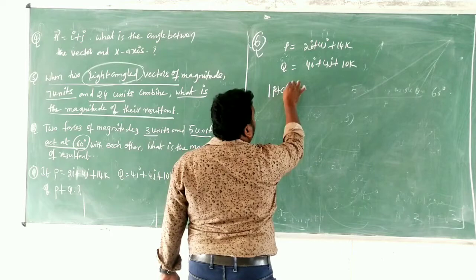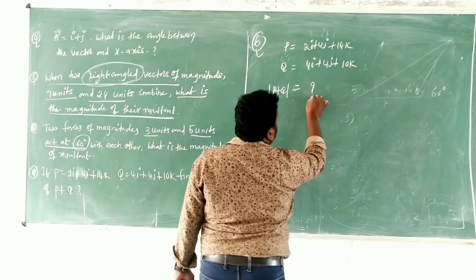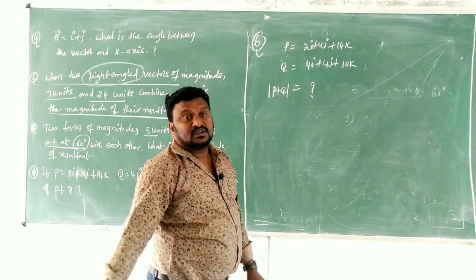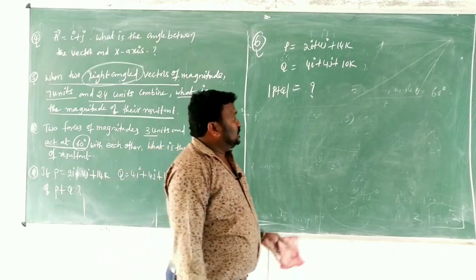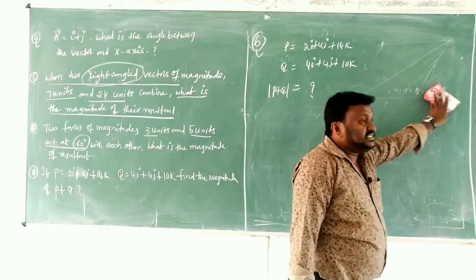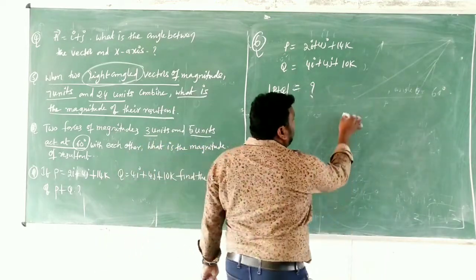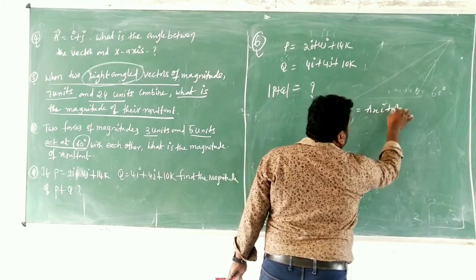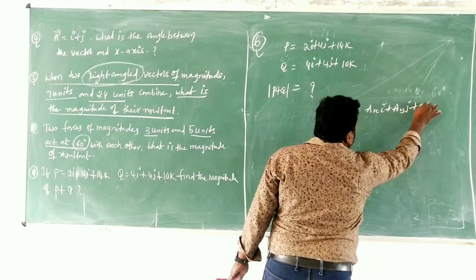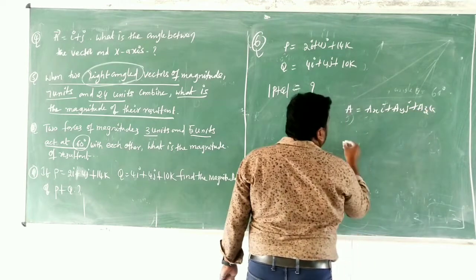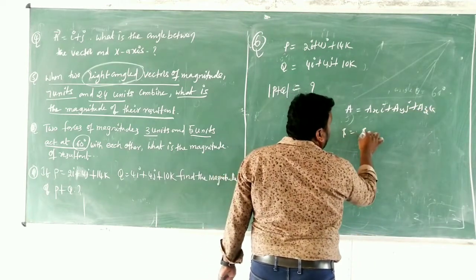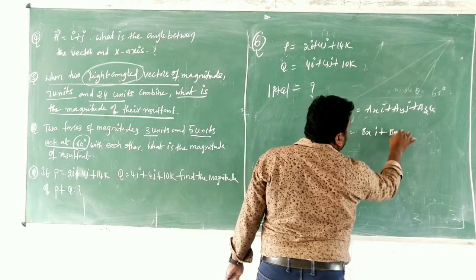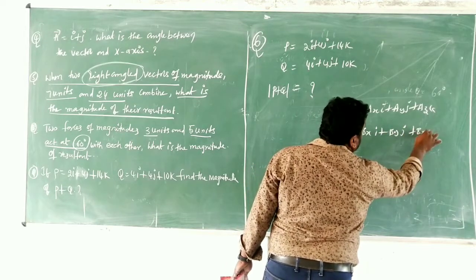We have to find the magnitude of P plus Q. Children, I already explained this. For example, A equals AXi plus AYj plus AZk, and B equals BXi plus BYj plus BZk.